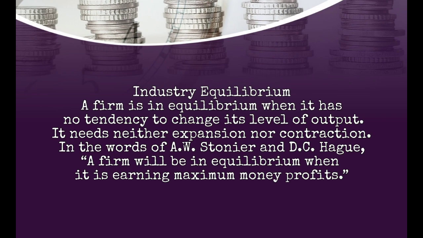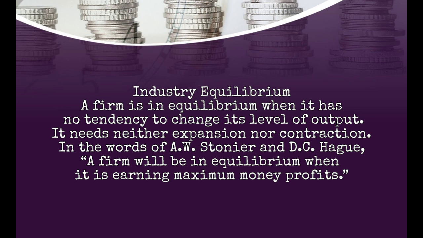Industry equilibrium in the short and long run. A firm is in equilibrium when it has no tendency to change its level of output. It needs neither expansion nor contraction. In the words of A.W. Stonier and D.C. Hague, a firm will be in equilibrium when it is earning maximum money profits.